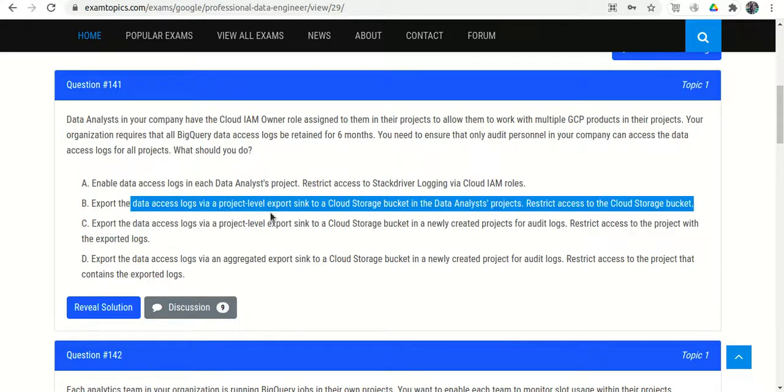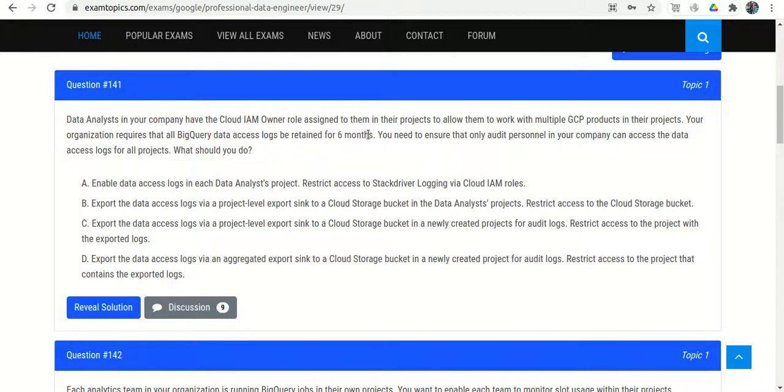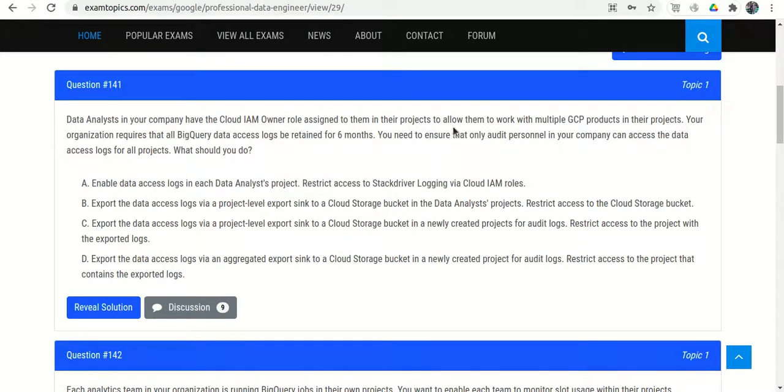Option B: Export the data logs via project level export sink to a Cloud Storage bucket in your data analyst project. That is fine. If we store the logs in a Cloud Storage bucket, we can retain the logs for 6 months. Restrict access to the Cloud Storage bucket. If we restrict the access to the Cloud Storage bucket, the data analysts can still access the bucket, because the data analysts have the owner role. So in the hierarchy it is on the top. And we want only audit personnel to have access, but here data analysts also have access. So option B wrong.